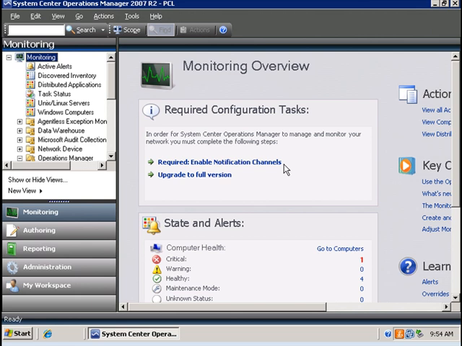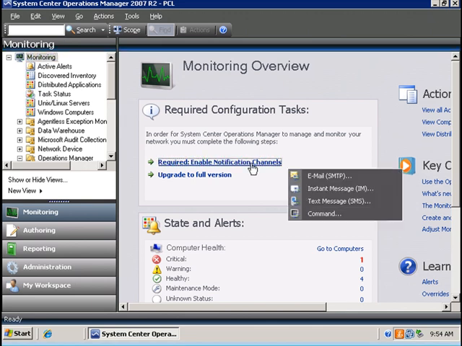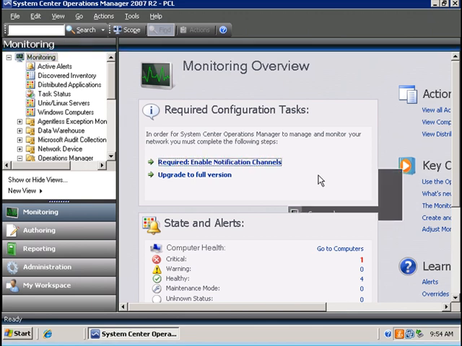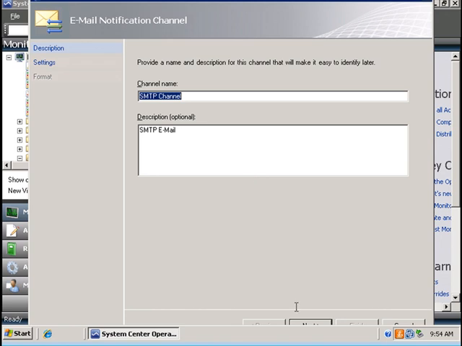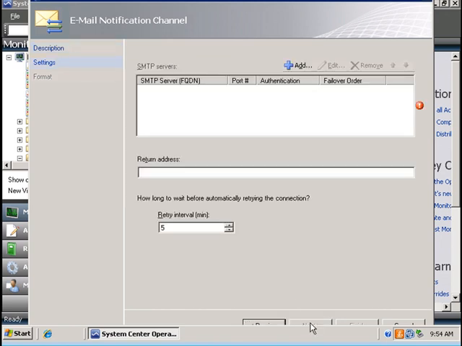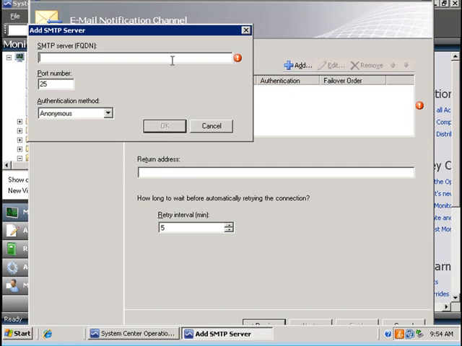And the next required configuration task is to enable notification channels. So I'm going to set it to email notifications to a predefined email address. So I'm going to set the address for my Exchange server or email server.